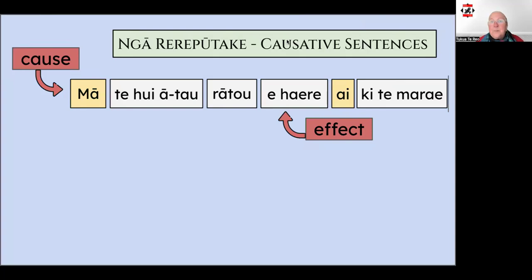So there you have it. A brief explanation to the concept of Rerepūtake, causative sentences. When you want to ask why did or why will something happen, the cause and effect. I hope you found something useful in this video that's helped you in some way.